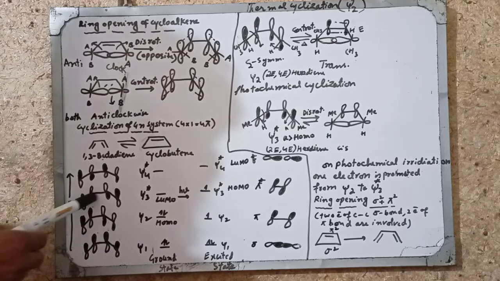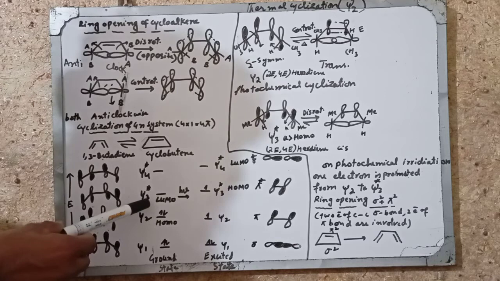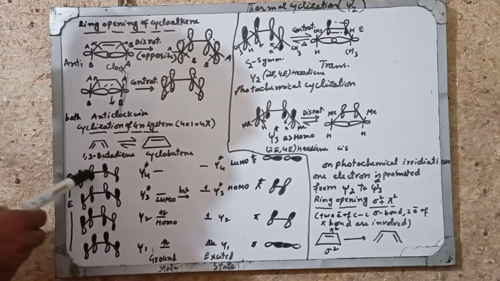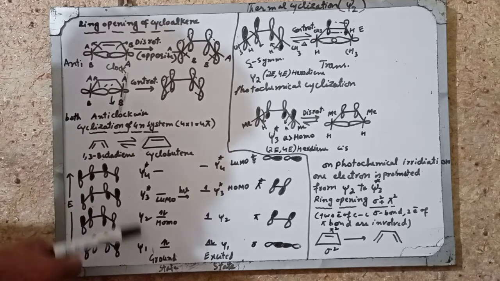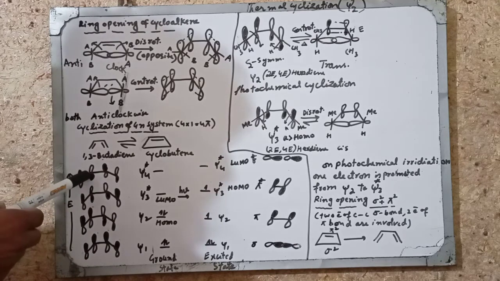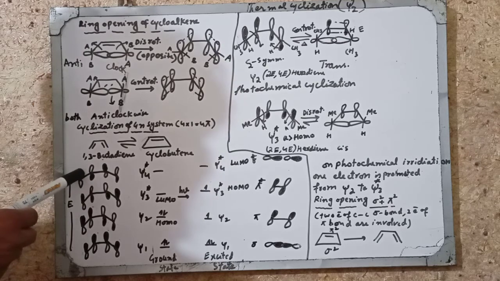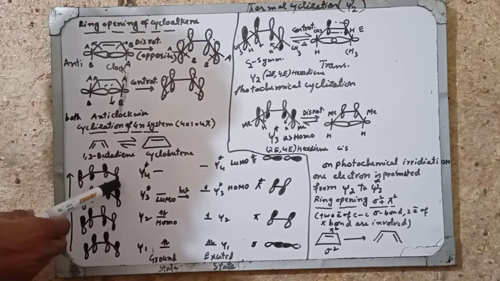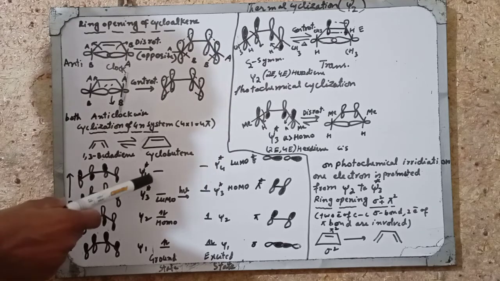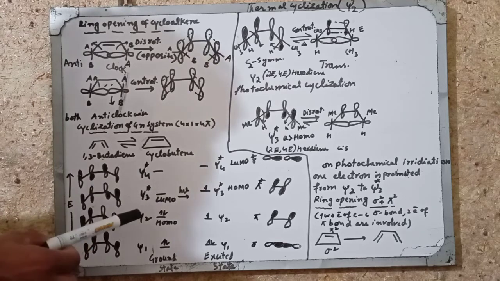So when these unsymmetrically overlap, then this is called a phi 3 molecular orbital, and there is another, since bonding and anti-bonding are equal, so there is another chance. This is also unsymmetrical. This region is above and this is below, this above and this below. So this is also unsymmetrical overlap. This is the phi 4 star.